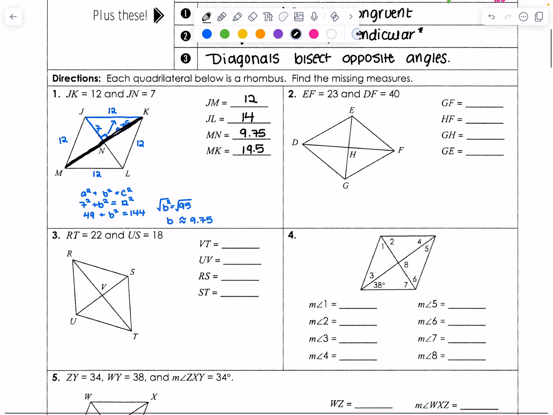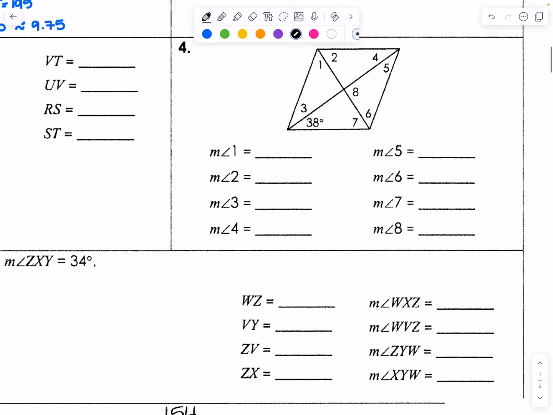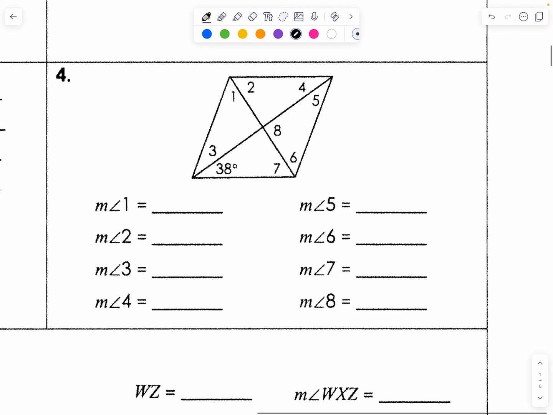Okay. All right, go ahead and do 2 by yourselves. 3 is also very similar to that. Let's do 4 together because this one has to do with angles. Now, I notice there's a lot of missing angles, but I'm only given one in the problem, right? So this is 38 degrees. This means I have to go ahead and try to solve everything around it.